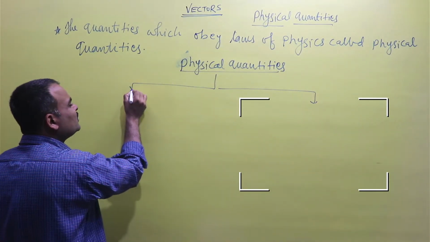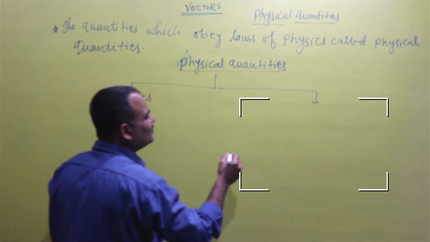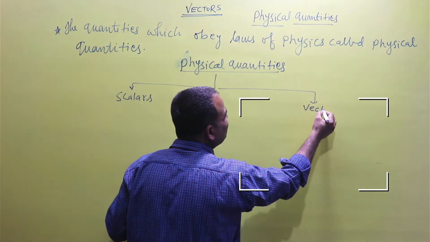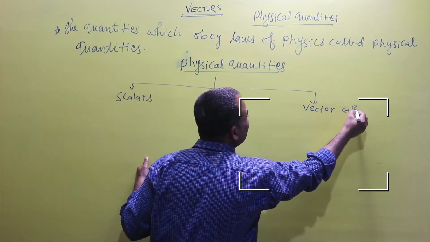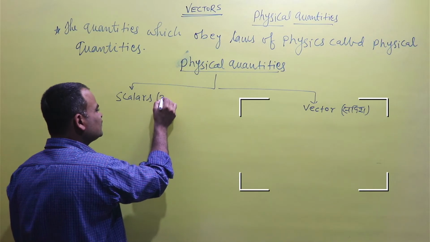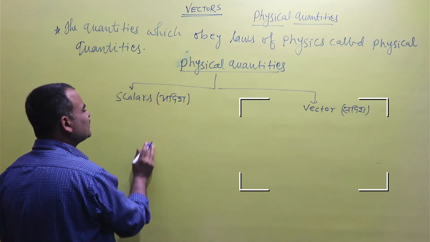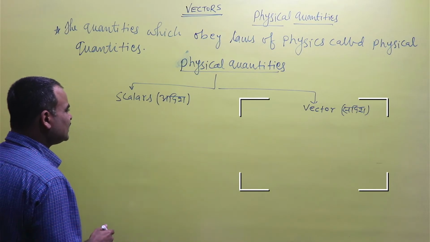One is called scalars and the other is called vectors. Vectors are those with direction, and scalars are those which do not possess any direction.